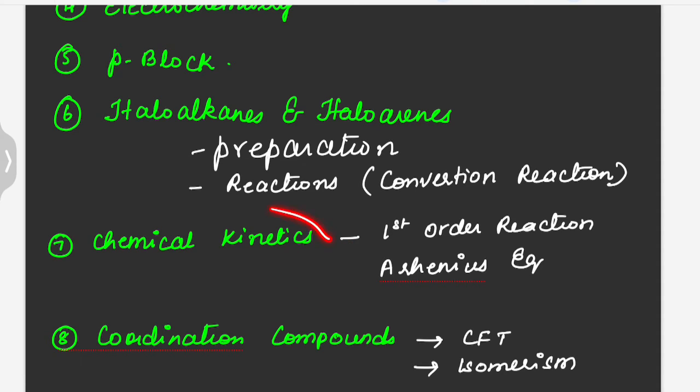And then coming to chemical kinetics, even from chemical kinetics you can see 3 questions coming every year. So it is one of the high weightage chapters. Revise this chapter very well. Focus more on first order reaction and the Arrhenius equation. At least one question every year comes from this concept, the Arrhenius equation.